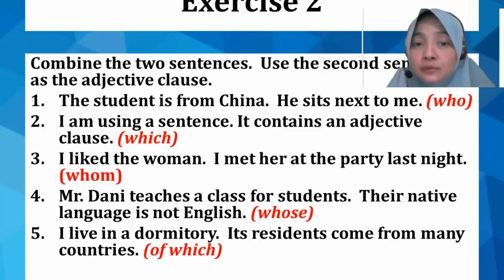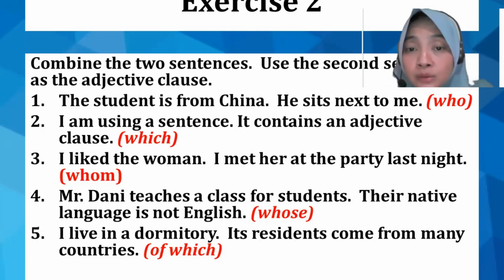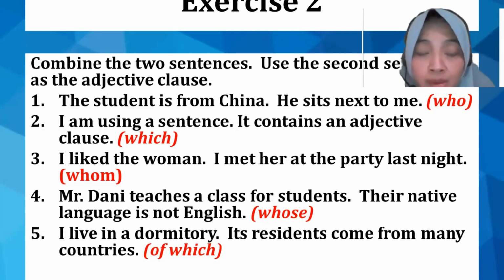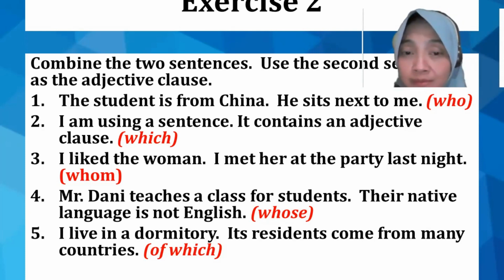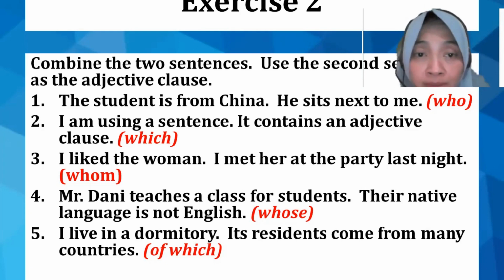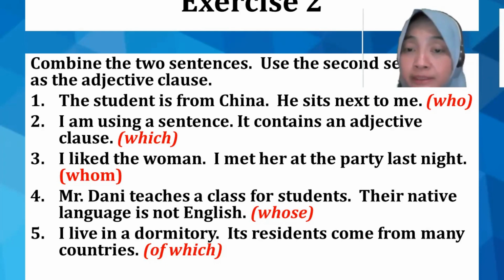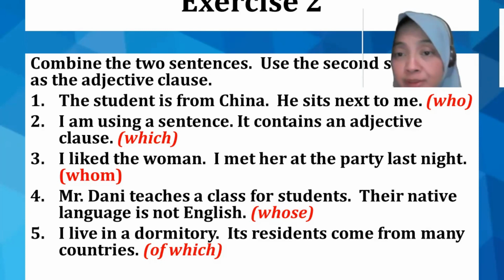Okay, first what you have to do is find out which one you are going to give more explanation about, whether it is a person or a noun. For example, number 1, the student is from China. He sits next to me. So that must be the student, yeah? And you can use the relative pronoun "who" in this case.